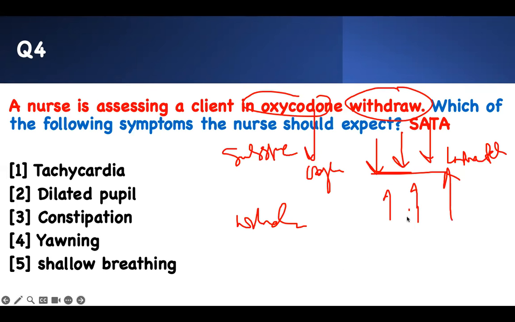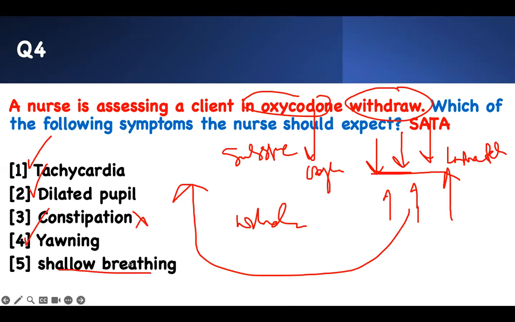Then you look at the answer choices. Who is going up? Tachycardia is going up. Dilated pupil, it's big, going up. Constipation sounds like you're going down. Yawning, up. And shallow breathing is going down. Therefore, these are the things you have to pay attention to when they give you these kinds of substance abuse questions. Okay.